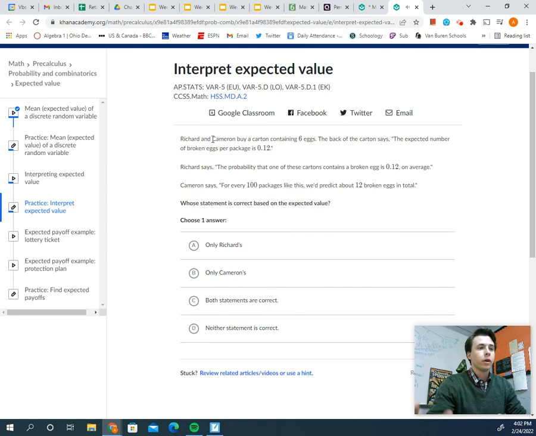Final one. Richard and Cameron buy a carton containing 6 eggs. The back of the carton says the expected number of broken eggs per package is 0.12. Okay, so again, obviously you can't have 0.12 of a broken egg. Rather, we're saying the average amount of broken eggs per package, if we looked at a ton of packages, would be about 0.12 per package.